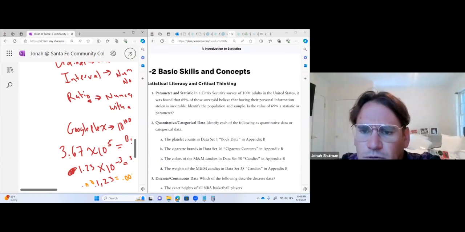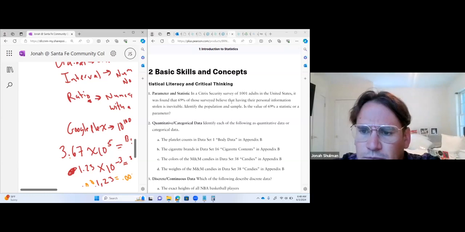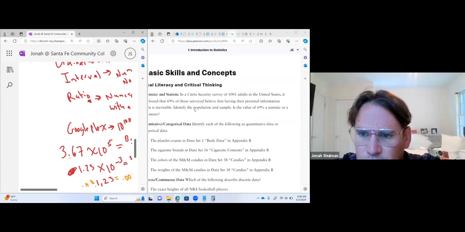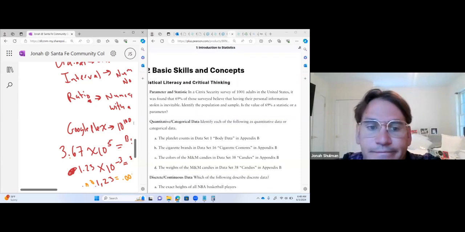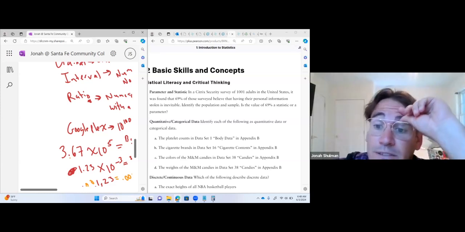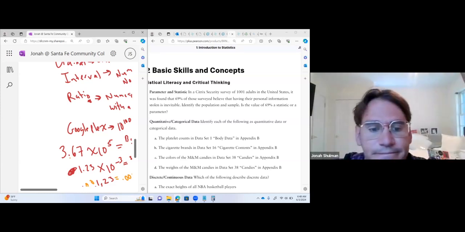Parameters. In a Critics security survey of 1,001 adults, it was found that 69% of those surveyed believe that their personal information being stolen is inevitable. Identify the population. Oh, statistic or parameter. I don't think we went over this. So a statistic is for a sample, a parameter is for like everybody.